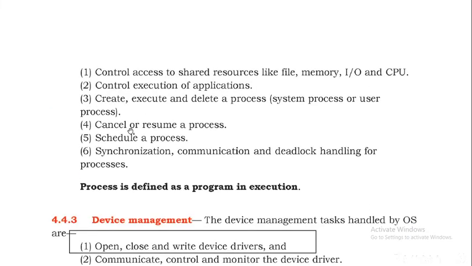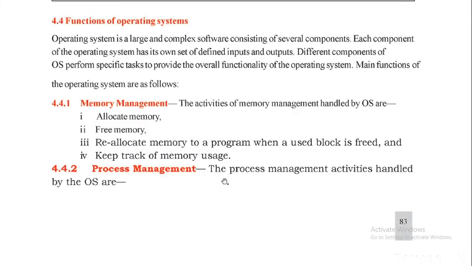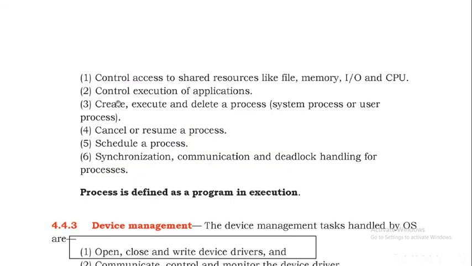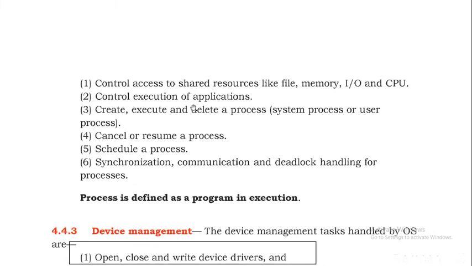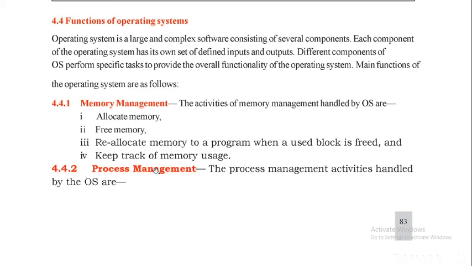Okay, and also process management. The process management activities handled by the operating system are control access to shared resources like file, memory, input, output and CPU. So control access to shared resources. We are controlling access to what? Files, memory, input and central processing units. And also control execution of applications. So this is process management.